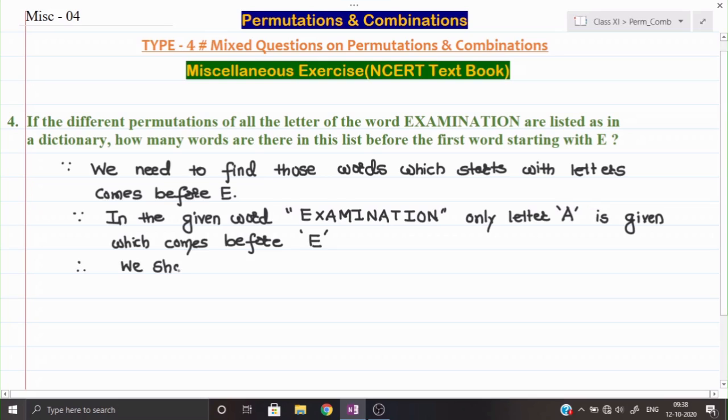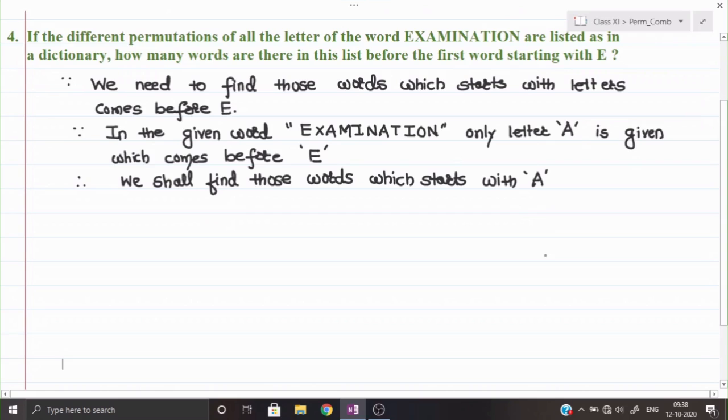Okay, so now let us see how we can find out. First of all, see in the examination word, now the word is going to start with A.